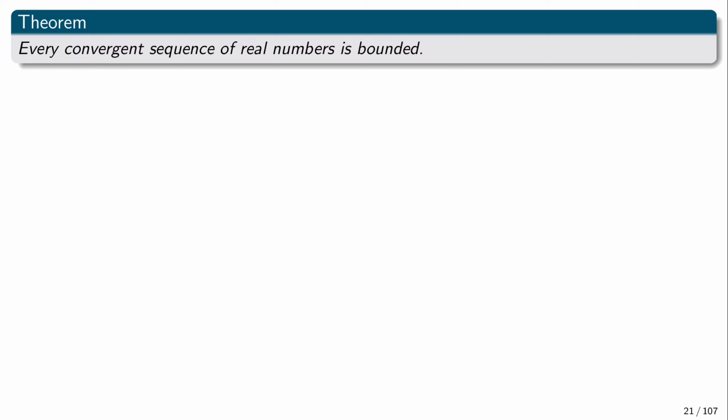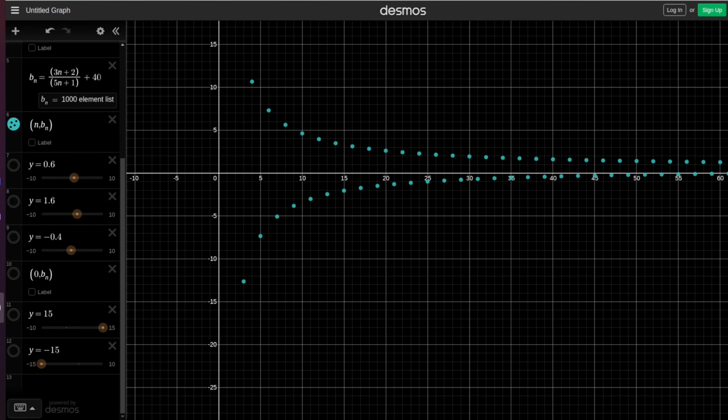Okay, so now we're going to prove the following theorem: every convergent sequence of real numbers is bounded. This shows that boundedness is a necessary condition for convergence. To get the intuition, let us look at this convergent sequence. Let us plot its limit. This would be the limit of the sequence, and we see that all the elements of the sequence are approaching the limit. So we want to prove that eventually this sequence is bounded.